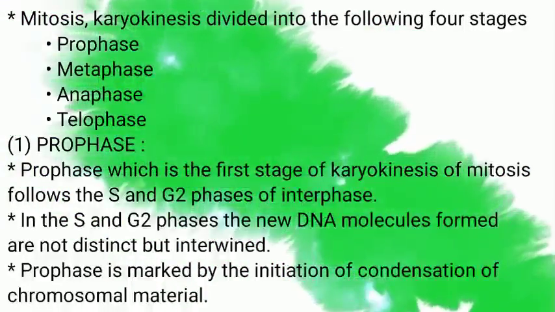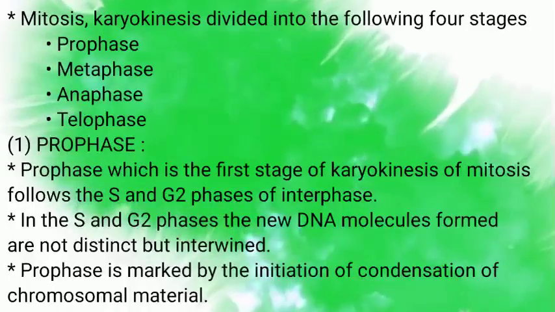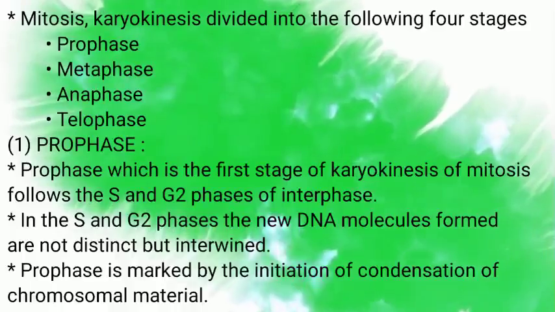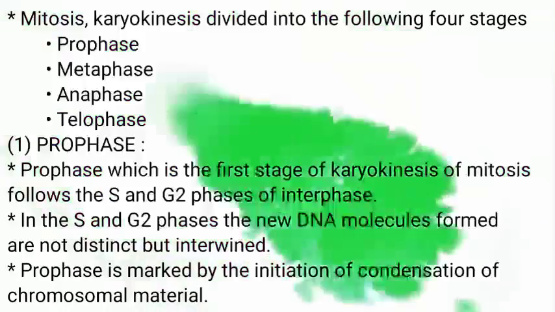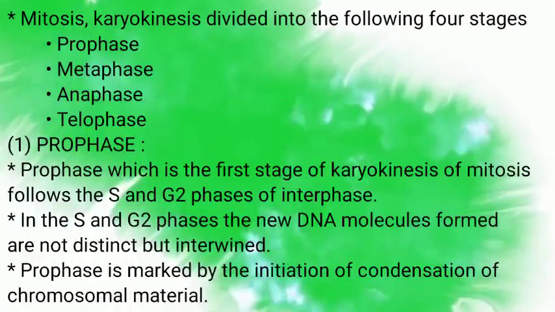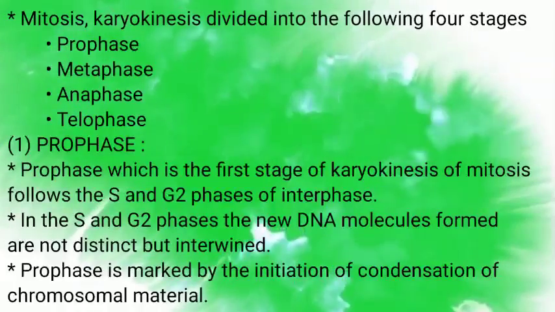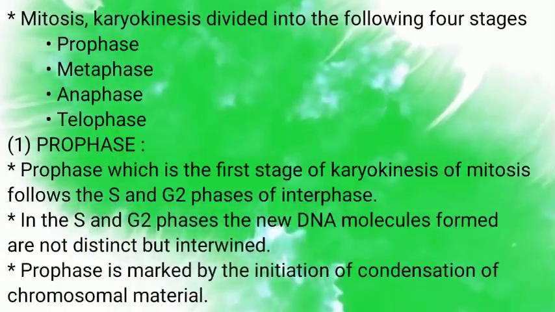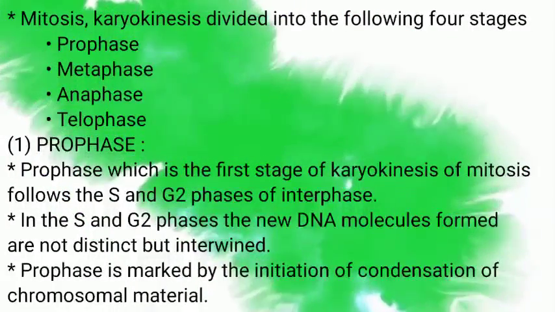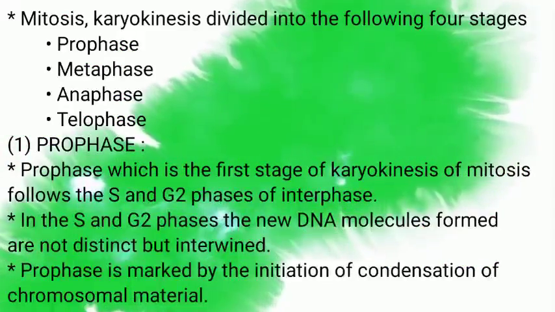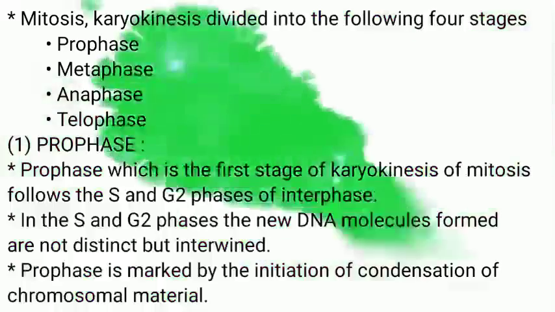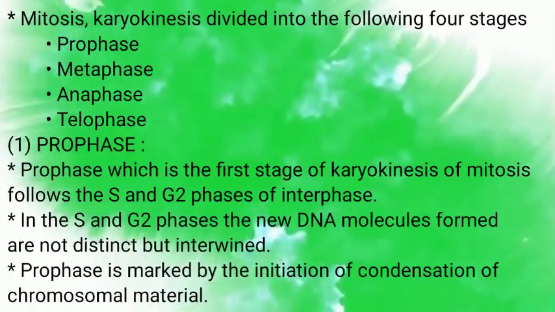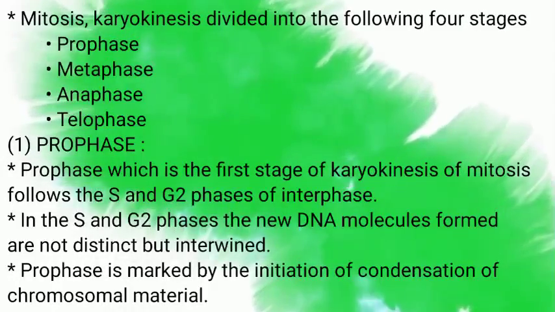Karyokinesis of mitosis is divided into 4 following steps, such as number 1 prophase, number 2 metaphase, number 3 anaphase, number 4 telophase. In mitosis, particularly in the very first step, karyokinesis or nuclear division is done in 4 different steps, such as prophase, metaphase, anaphase and telophase.